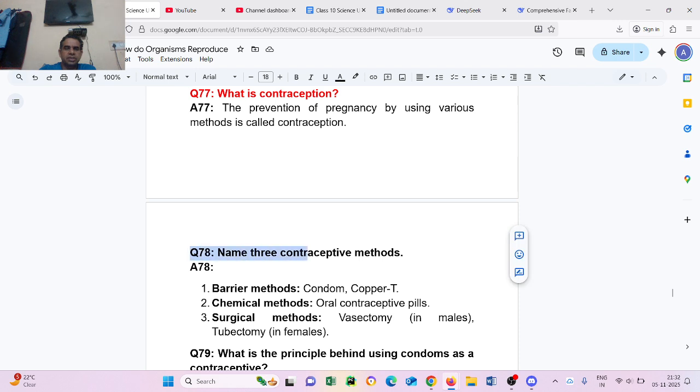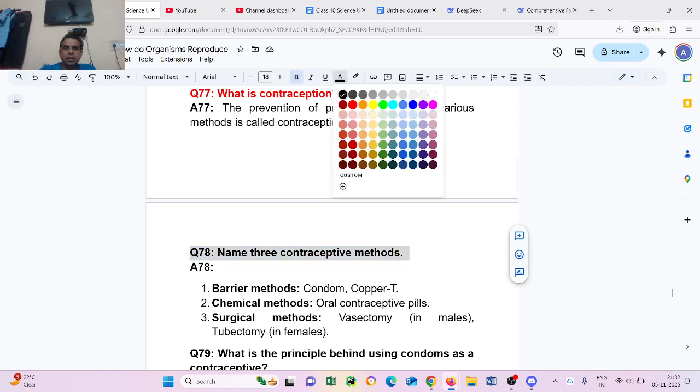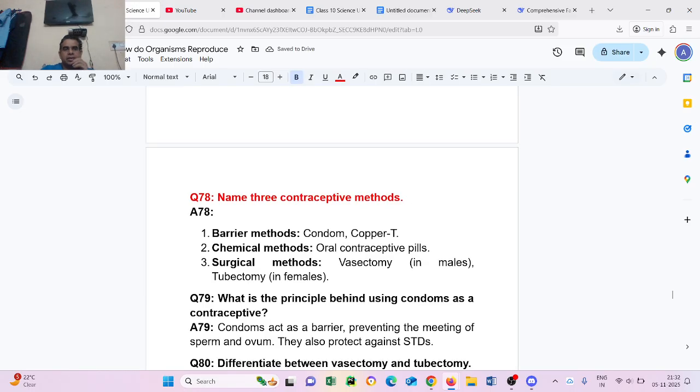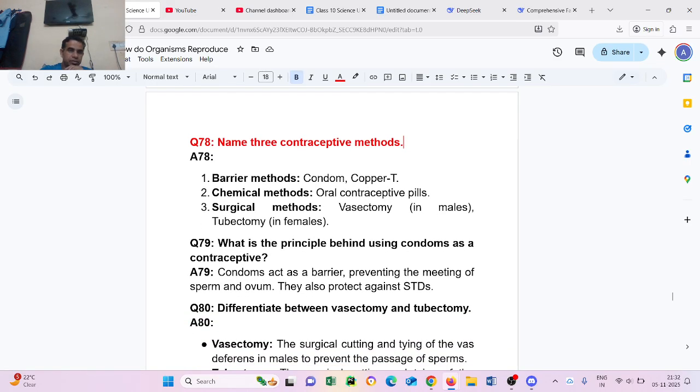Question number 78. Name the three contraceptive methods. Barrier method, condom; chemical method, oral contraceptive pill; surgical method, vasectomy in male, tubectomy in female. Question number 79. What is the principle behind using a condom as a contraceptive? A condom acts as a barrier preventing the meeting of the sperm and ovum. It also protects against STDs.